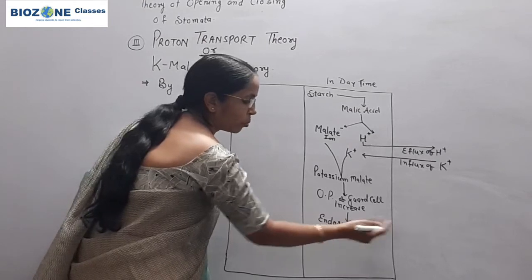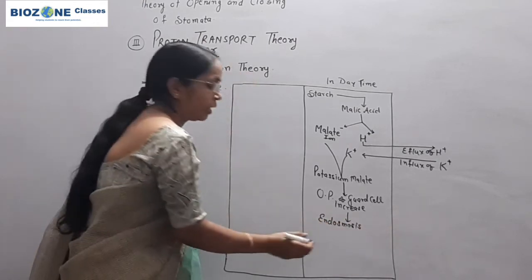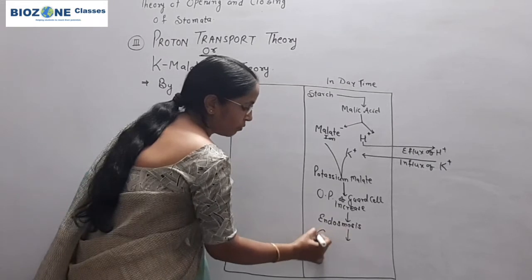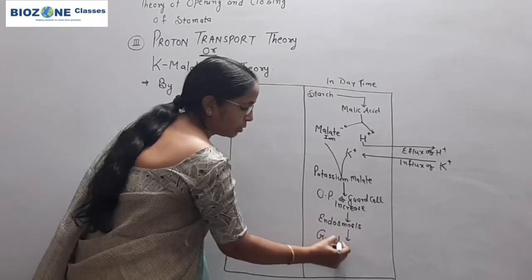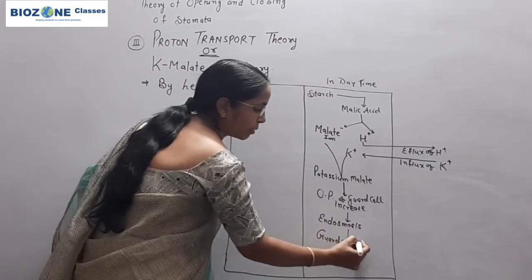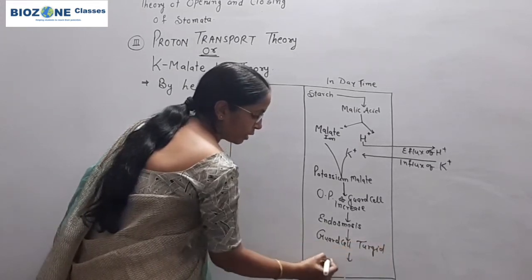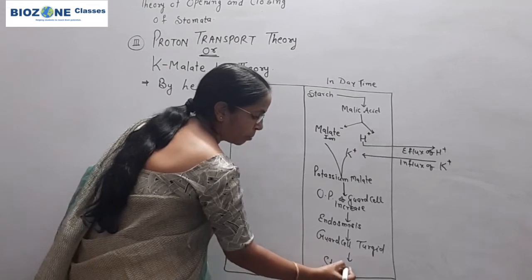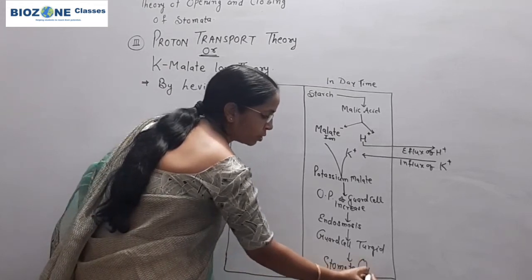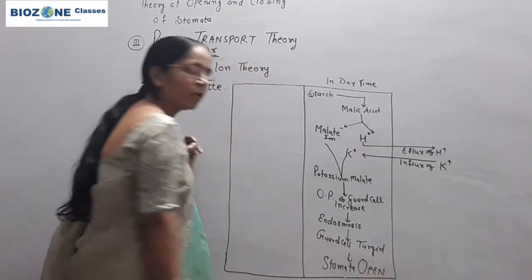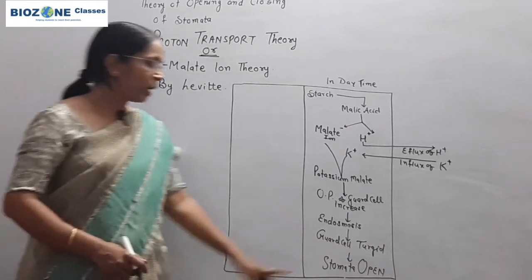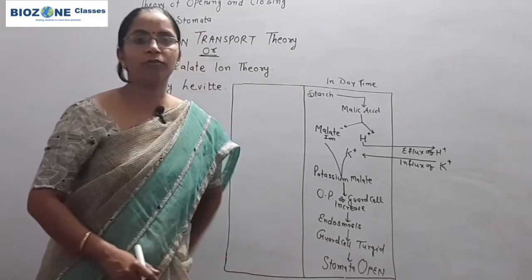More and more water from the accessory cell enters the guard cell, and because of endosmosis the guard cell becomes turgid, and due to turgidity of the guard cell, the stomata become open. So these are the changes that take place during the daytime in the guard cell and are responsible for the opening of stomata.